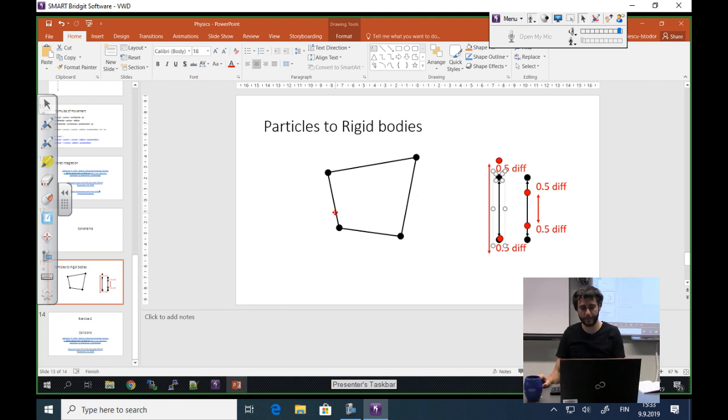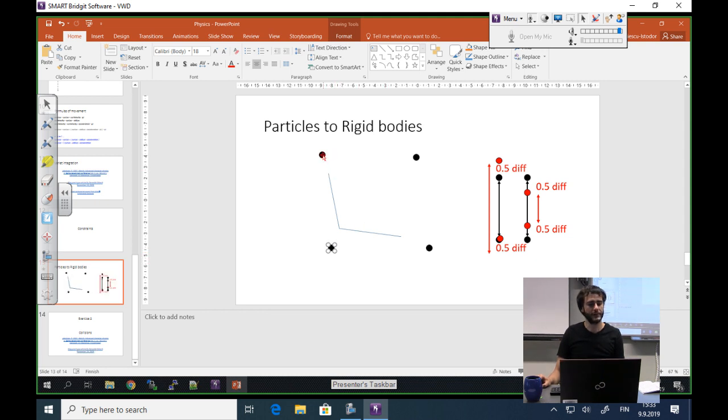Okay, let's look at this example. If we want to fix these constraints, and this point went up and this point went down and this point went that way, okay?